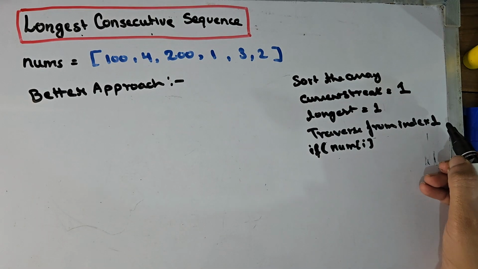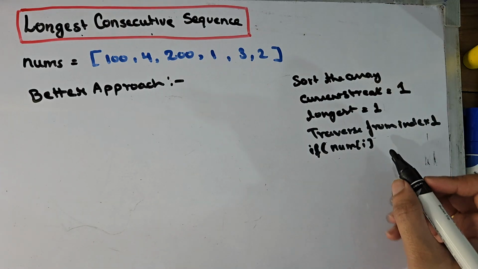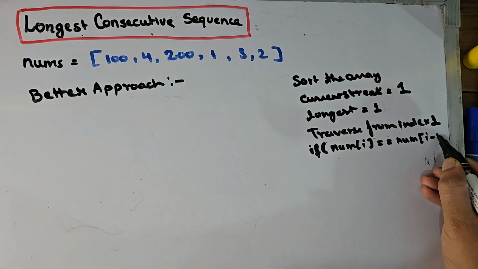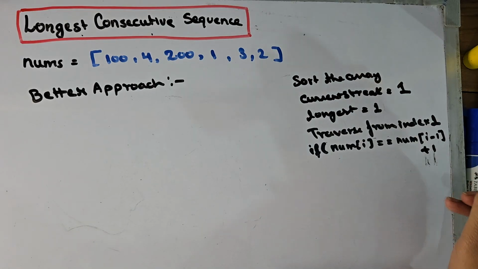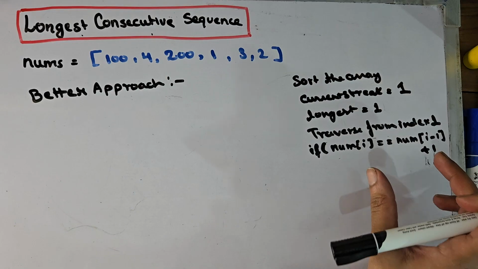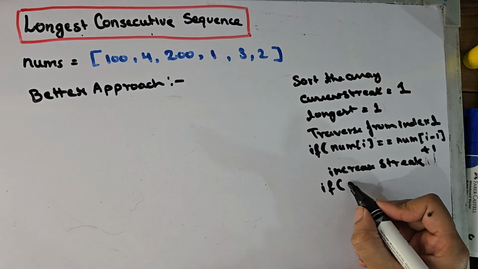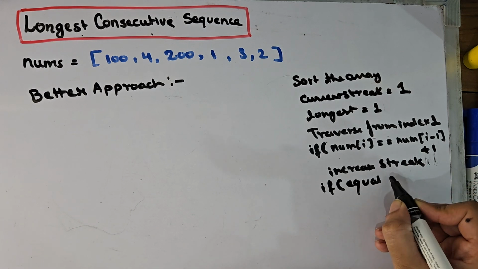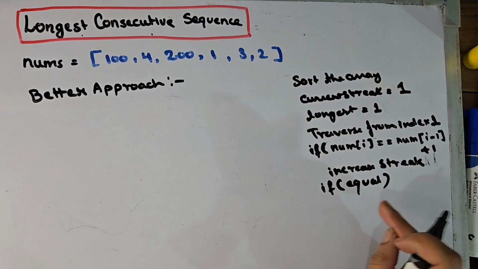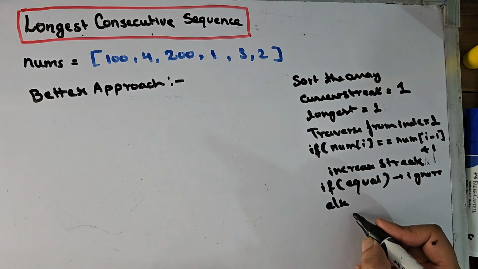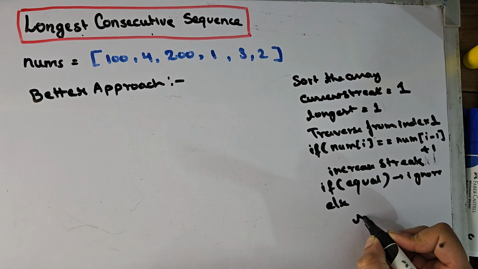So we are starting at index 1. We will check at the first index: is this equal to whatever was on the previous index plus 1? If it is, that means this will increase the streak. And if both of these numbers are equal, then it is a duplicate, so we need to ignore this.